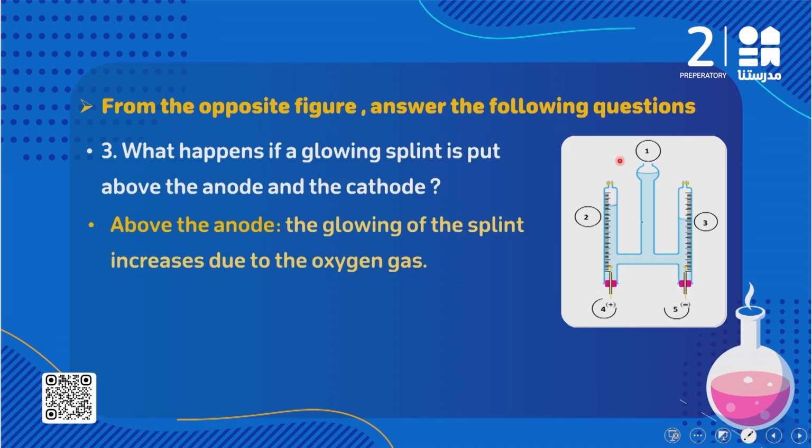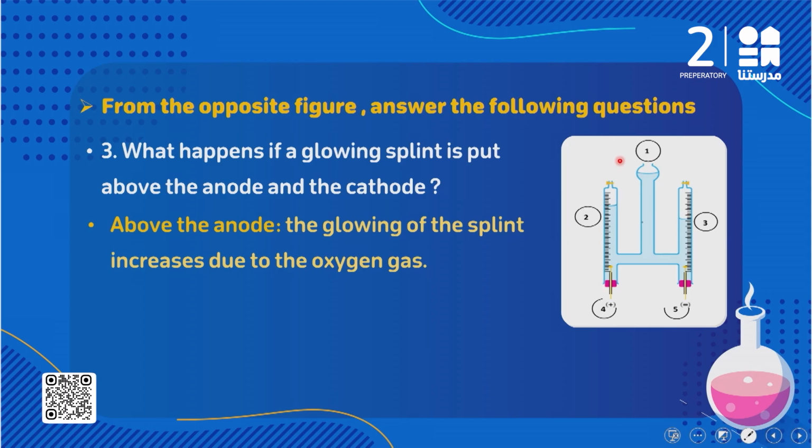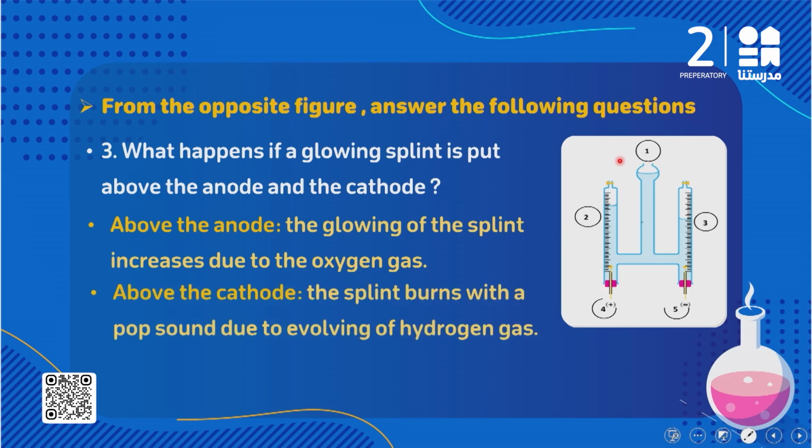What about the cathode? We said above the cathode we have hydrogen gas. We used to say that hydrogen gas burns with a pop sound. So when I approach the glowing splint to the hydrogen gas, what will happen? It will burn with a pop sound, due to the evolving of hydrogen gas. So again, oxygen increases the glowing of the splint, but hydrogen burns with a pop sound.